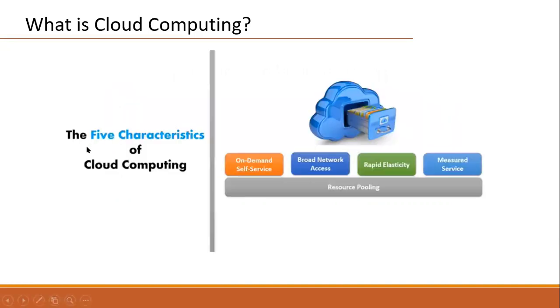What are the essential characteristics? On-demand self-service. On-demand self-service means at any time we can create the resources, and self-service means we can create the resources by our own.